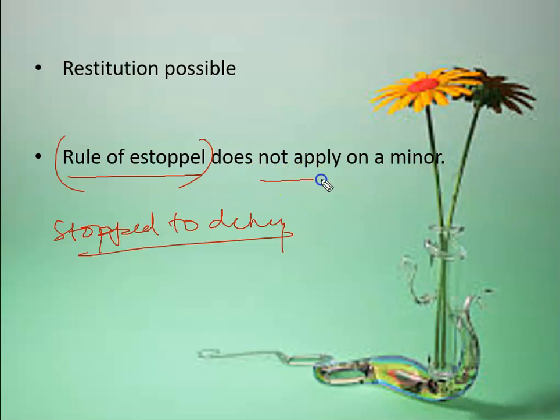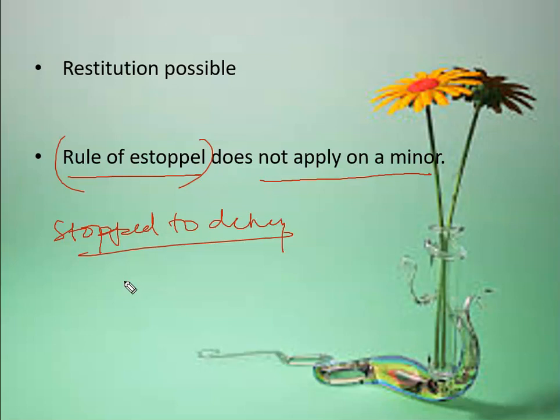Now it says that it does not apply on a minor, because minor is a kid. He can say something and the next moment he can say that I did not say that, right? Since a minor will not be having any kind of liability created for him, minor will not be responsible for any kind of liability.